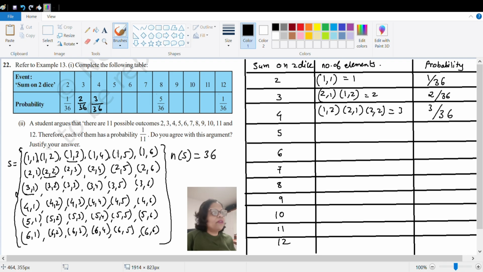Now let us see how you will get sum as 5. If you want to get 5, you can see here 1 comma 4. 1 comma 4 है तो उसका उल्टा भी होगा 4 comma 1 जो कि इधर है. 3 comma 2 भी 5 दे सकता है तो हम लोग लिखेंगे 3 comma 2. तो 2 comma 3 भी दे सकता है तो वो भी लिखेंगे हम लोग. Anything else where you will get 5? No. So there are 4 elements you can see. So here you can write 4 by 36.